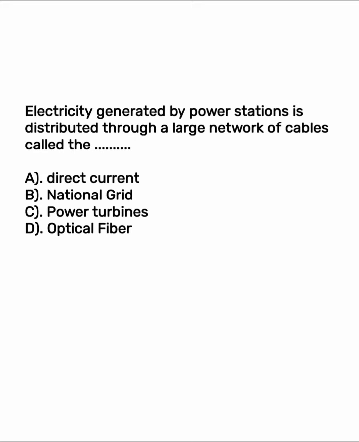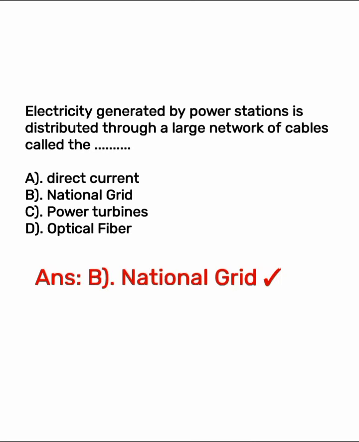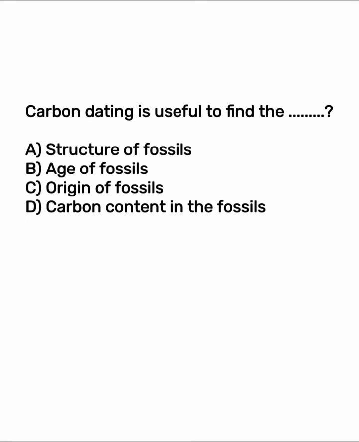Electricity generated by power stations is distributed through a large network of cables known as? The correct answer is option B, national grid. Carbon dating is a useful method to find out the option A, structure of fossils. Option B, age of fossils. Option B is the right answer.